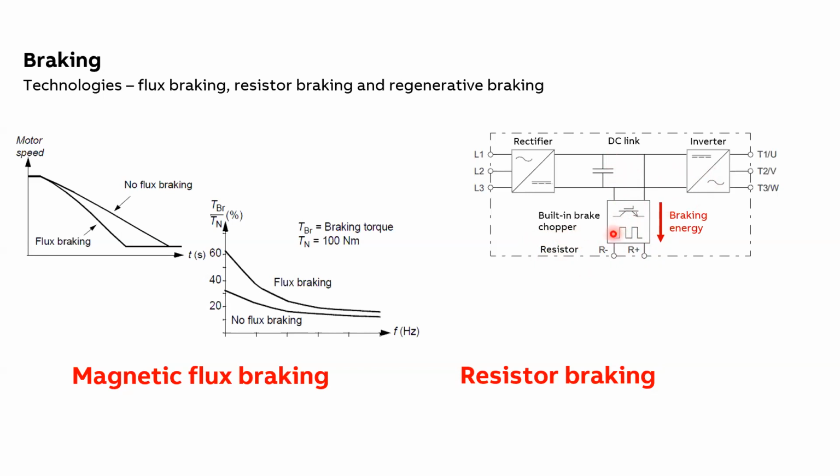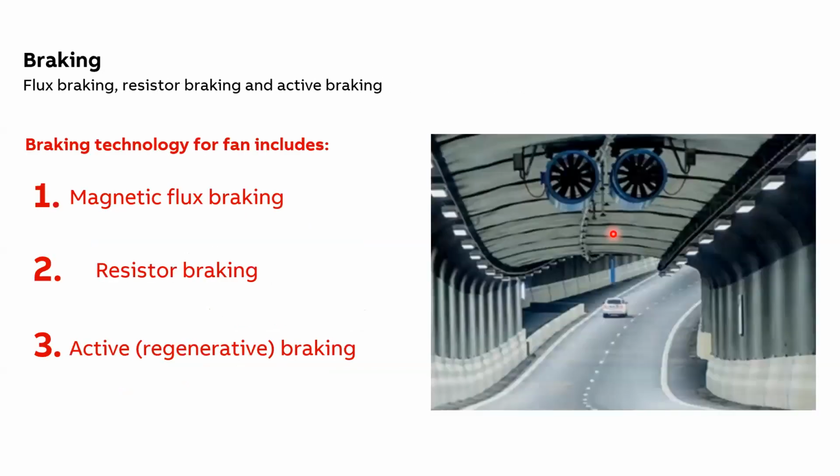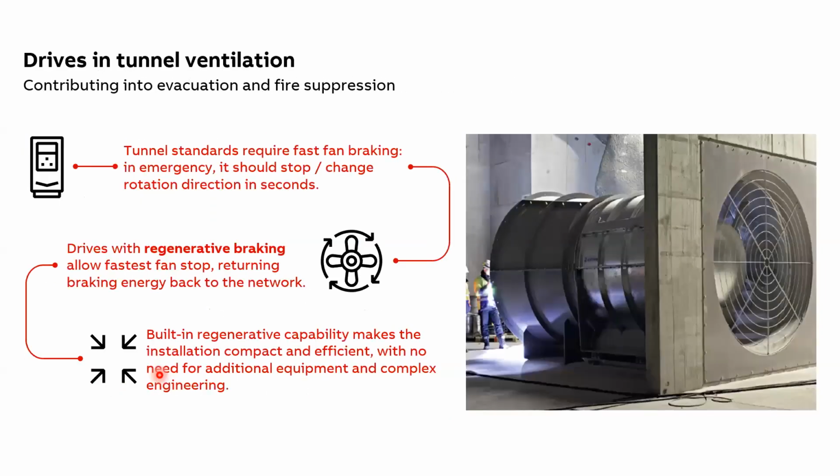Now there is a third method of braking which we talked about, that is the active or regenerative braking. Now we will see what the advantages of regenerative braking are compared to traditional braking with a brake resistor.